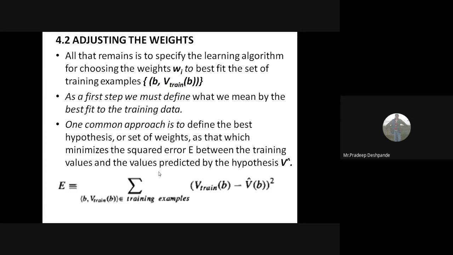So squared error in the sense what here? When we are designing the learning system, sometimes there will be an error. Error means we have approximated something and we got the wrong result. There will be a difference.